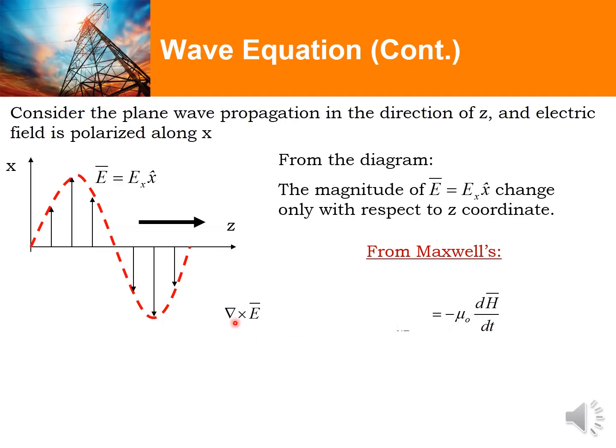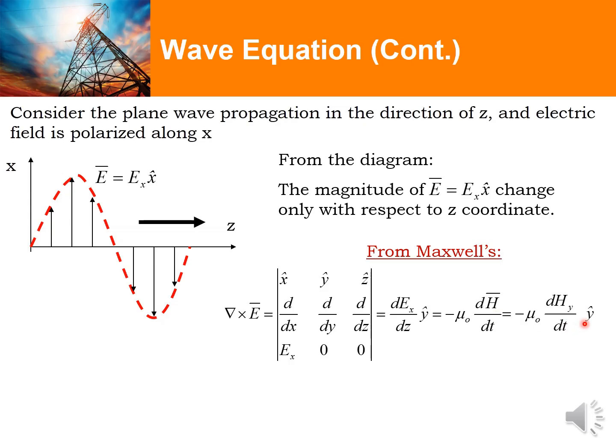The curl, which employs a cross product, could be solved based on this approach. From this, we can say that the E that is with respect to the x direction indicates that H is with respect to the y direction, or y unit vector. If E is in the x unit vector, H is in the y unit vector, therefore E and H can be said to be orthogonal.